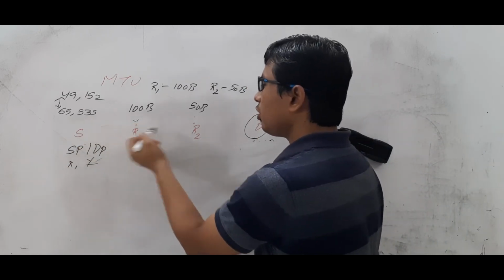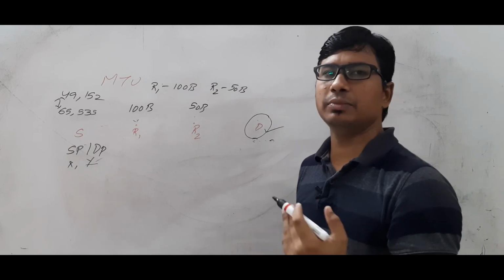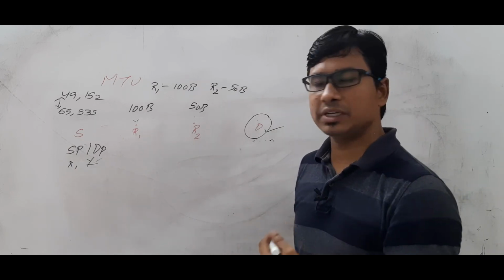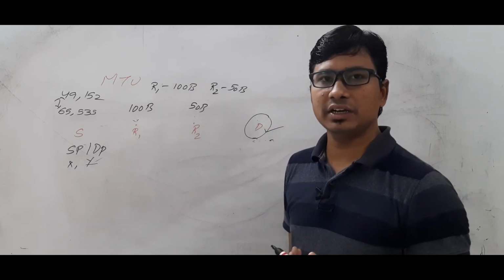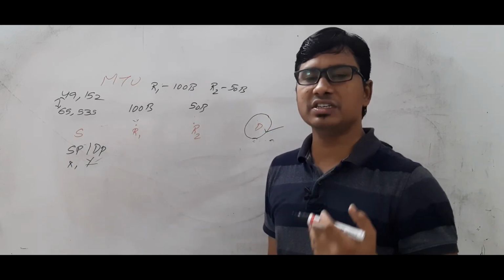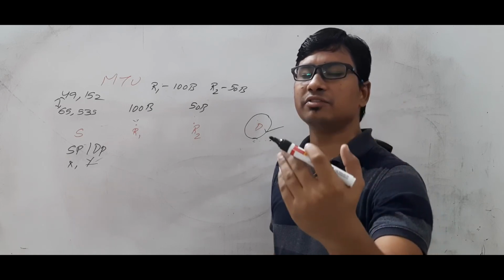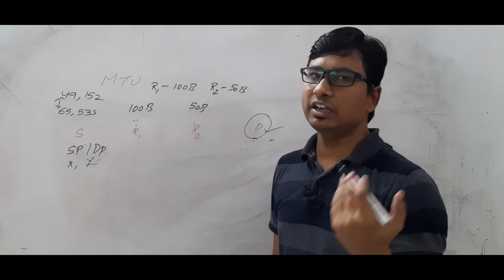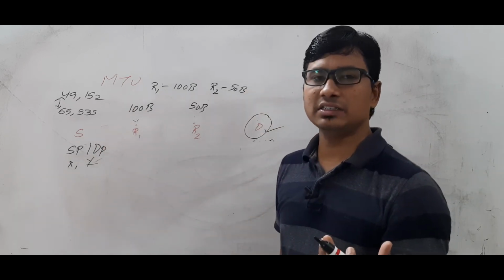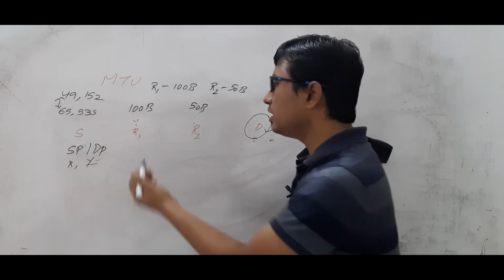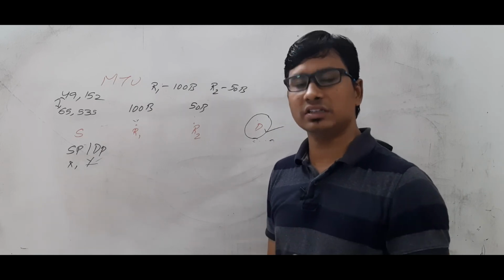But why have I not discussed this when sending the 100 bytes and 50 bytes of information? Because router R1 and router R2 are network layer devices; they have only the physical layer, data link layer and network layer. They do not have a transport layer, so they will not check the source port and destination port. That's why I have not discussed that point.